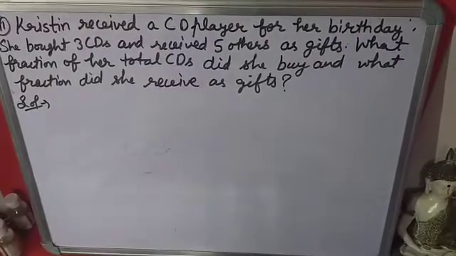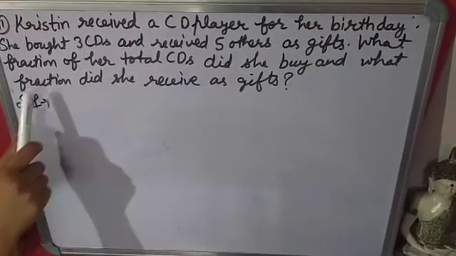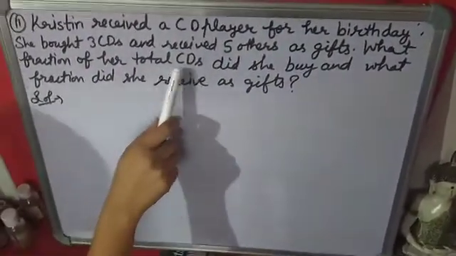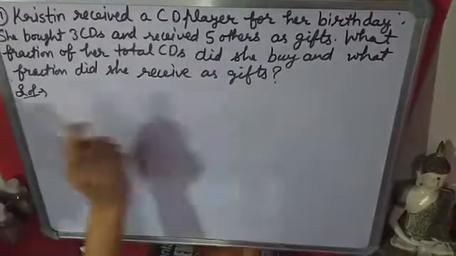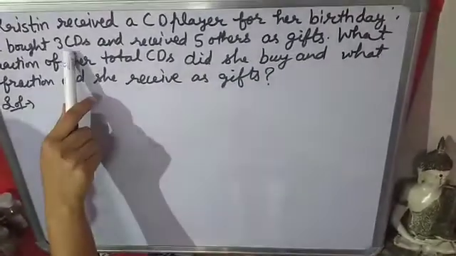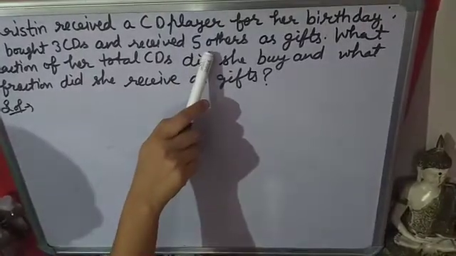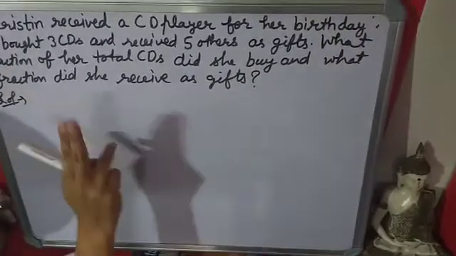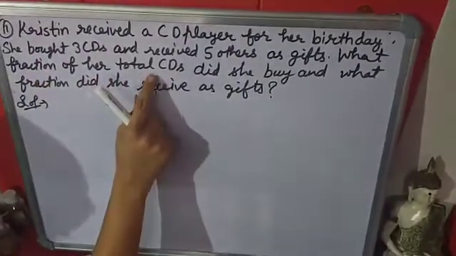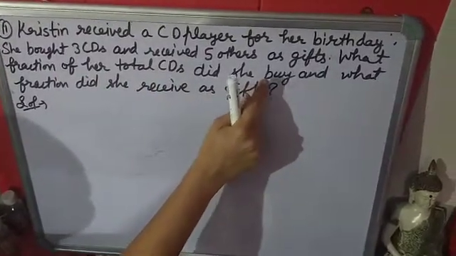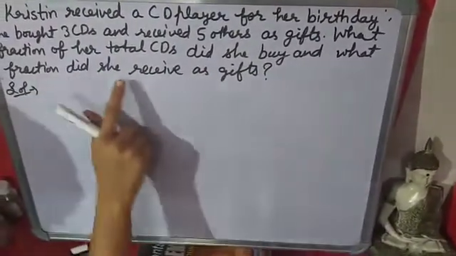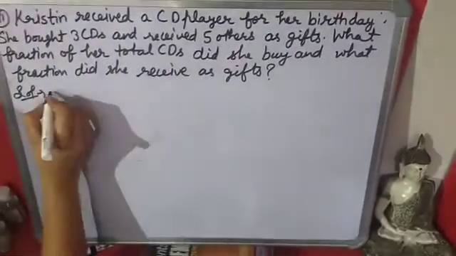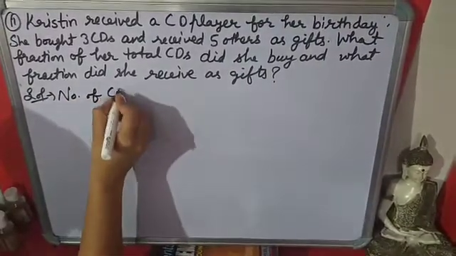11th question. Kristen received a CD player for her birthday. She bought 3 CDs and received 5 others as gifts. What fraction of her total CDs did she buy, and what fraction did she receive as a gift? 3 CDs she is buying and 5 CDs she is receiving as gifts. First you have to tell two fractions here. First fraction of total CDs she is buying, and next fraction of CDs that she is receiving as gifts.